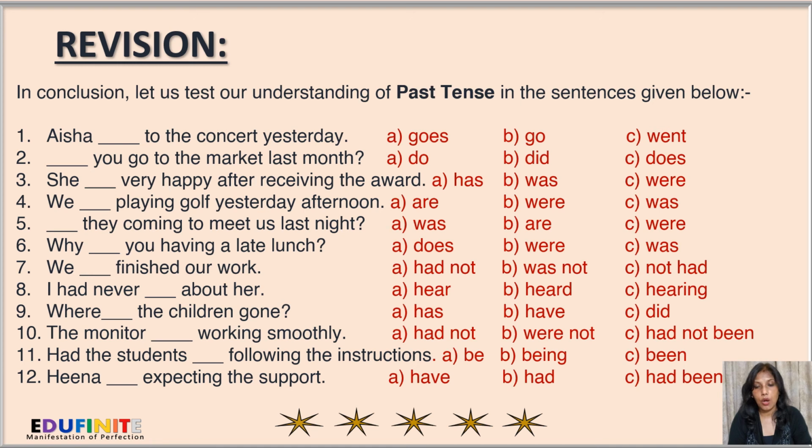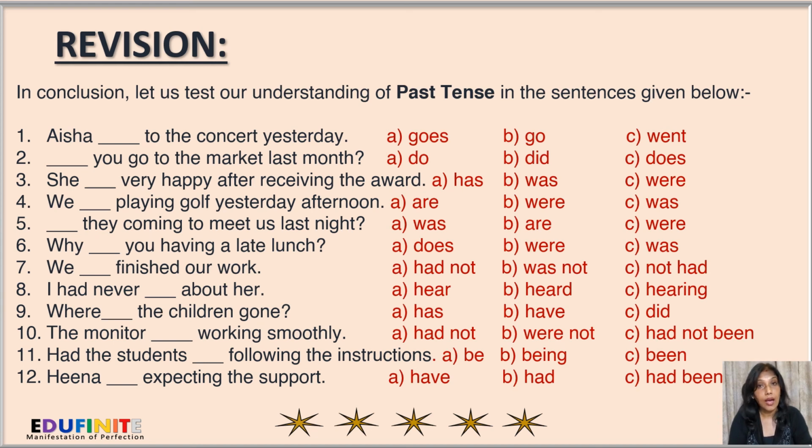We dash finished our work: had not, was not, not had. I had never dash about her: hear, heard, hearing. Where dash the children gone: has, have, did. The monitor dash working smoothly: had not, were not, had not been. Had the students dash following the instructions: be, being, been. Hina dash expecting the support: have, had, had been. Now write down your answers. If required, pause the video.